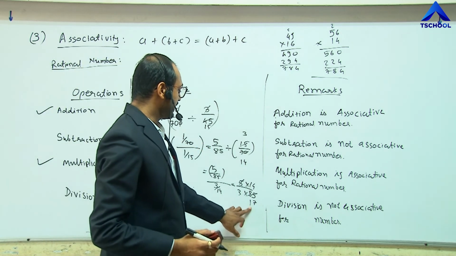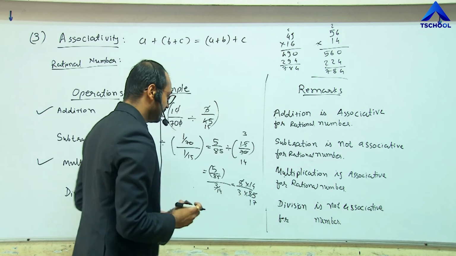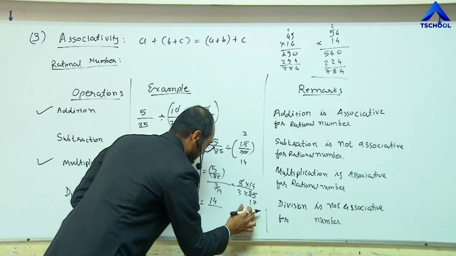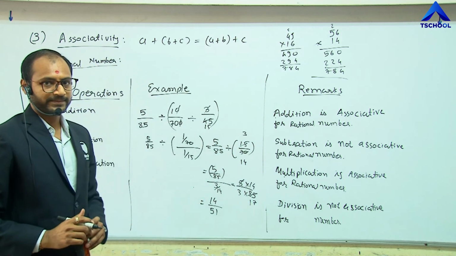Here the result is 17 multiplied by 3, 14 divided by 51 is your result. Clear?